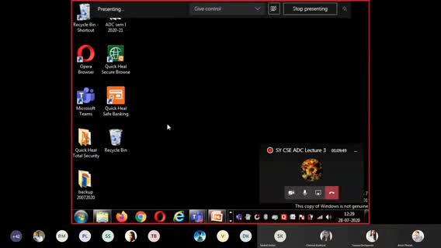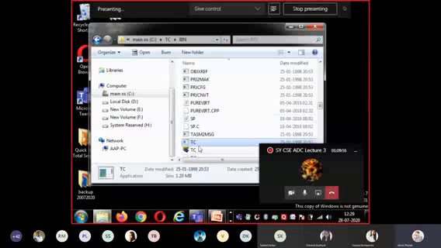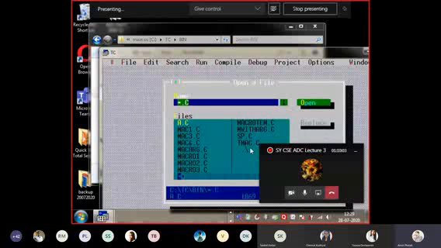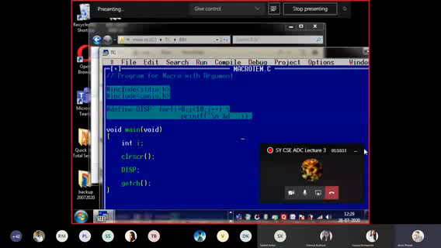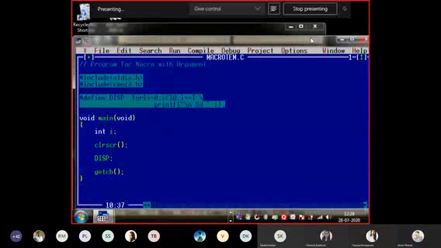Okay, I just open the TC and open one program just now we have done. I know the time is, we don't have that much time. Okay, I just consider it. Yes, my screen turbo editor is visible to all? Yes, sir.